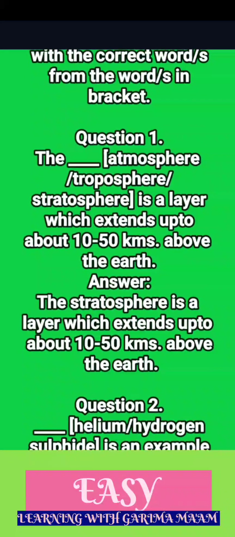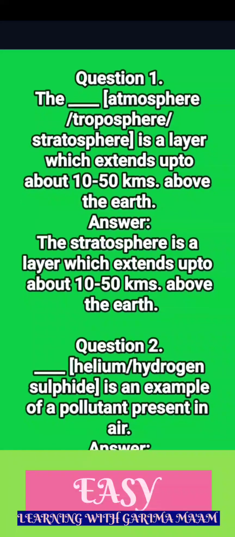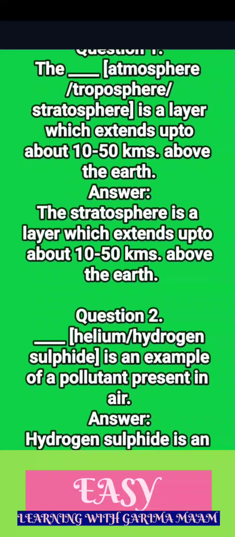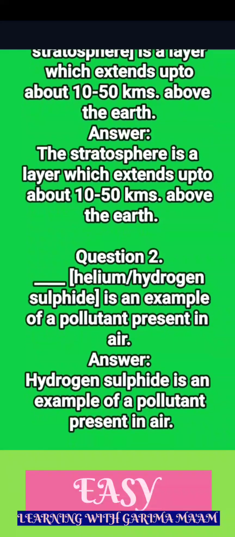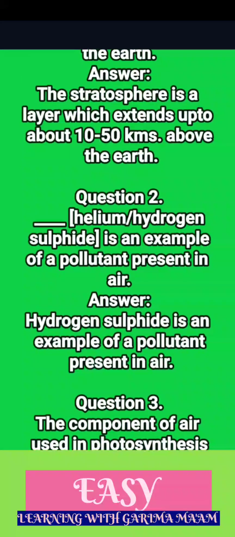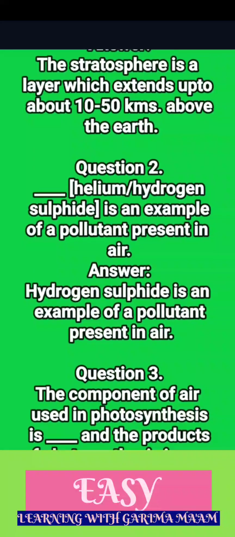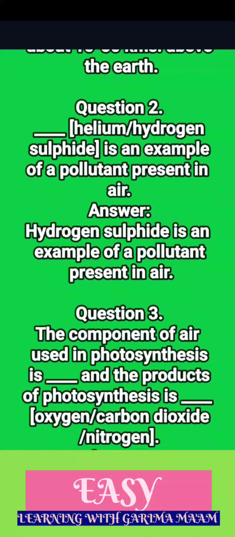Answer. The stratosphere is a layer which extends up to about 10 to 50 kms above the Earth. Question 2. ____ (Helium, hydrogen sulfide) is an example of a pollutant present in air. Answer. Hydrogen sulfide is an example of a pollutant present in air.